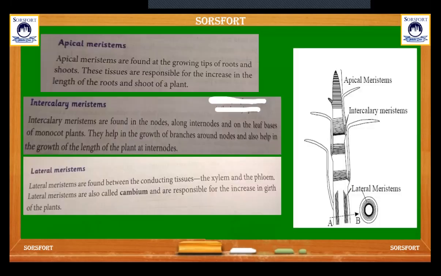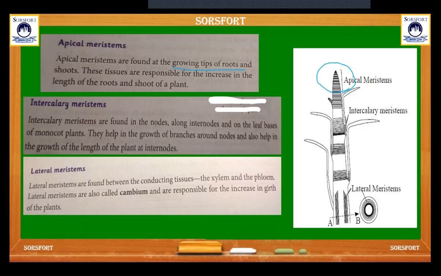So what is apical meristem? Apical meristems are found at the growing tips of roots and shoots. Here, these tissues are responsible for the increase in the length of the roots and shoots of the plant.